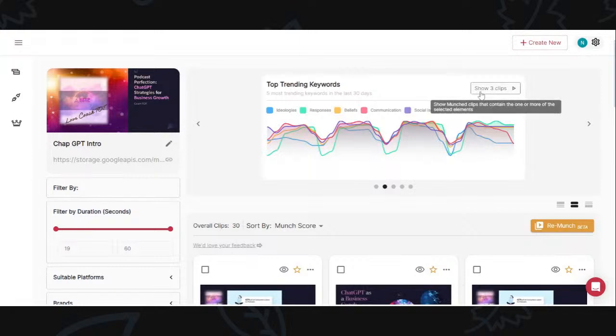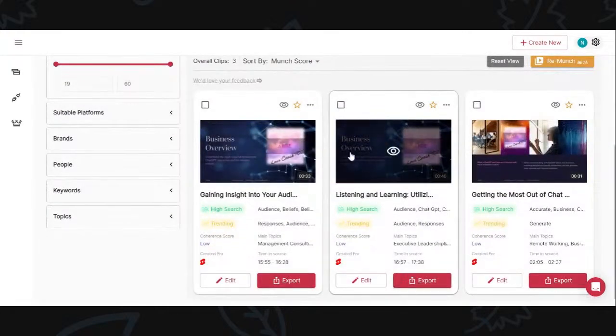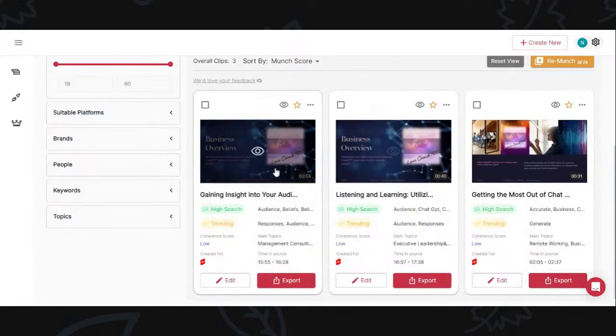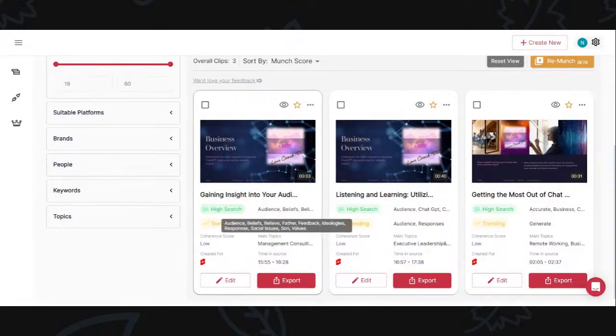So there's actually 3 clips that are built around the trending keywords. And if I scroll down, it shows me what those clips are. And then Get Much actually gives the caption, the title to use. So this is gaining insight into your audience, ask for feedback and responses. There's a high search for this, and the high search is on audience, beliefs, believe, father, feedback, ideologies, responses, social issues, son, and values. And what's trending, because this is trending content, is responses, audience, social issues.